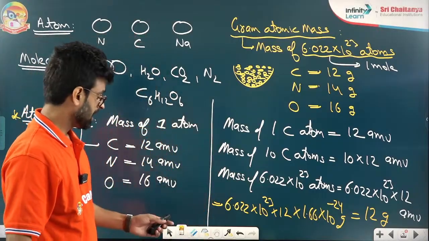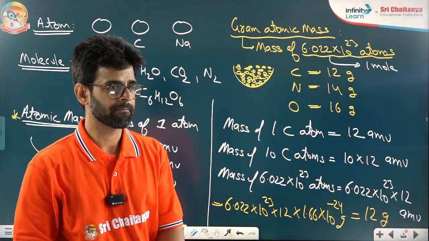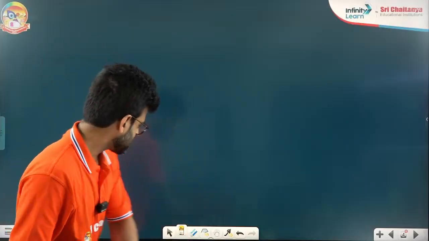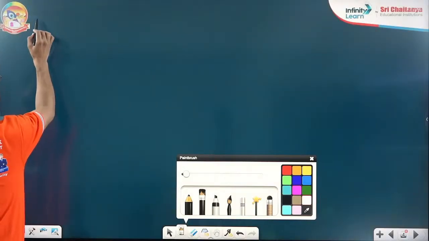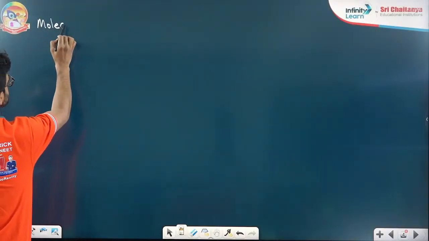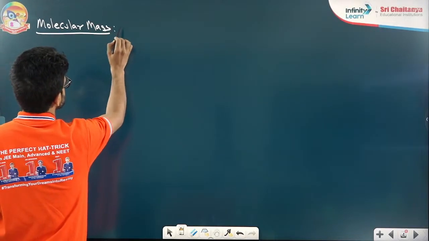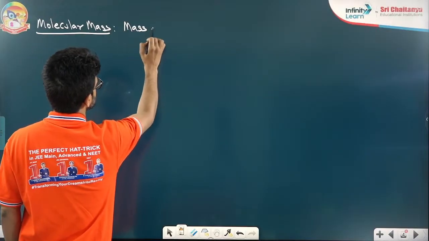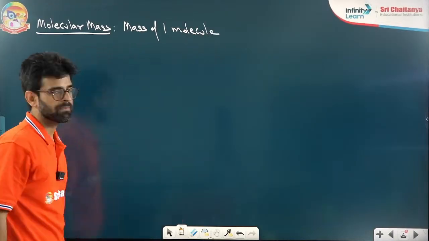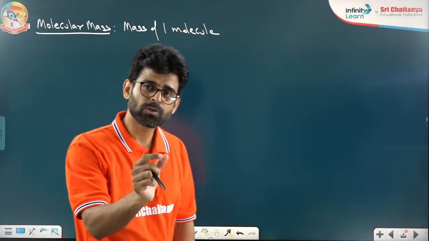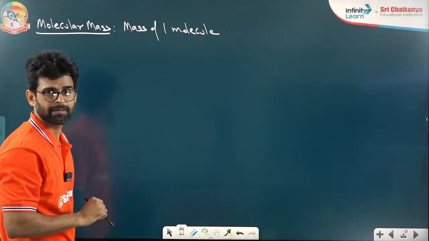Okay. The next thing, we are coming to the mole formulas. Similarly, like we have seen the atomic mass, I am now talking about molecular mass. What is molecular mass, beta? Molecular mass is the mass of one molecule of a compound, or you can say of an atom or element. So the mass of one molecule of a compound is your molecular mass.